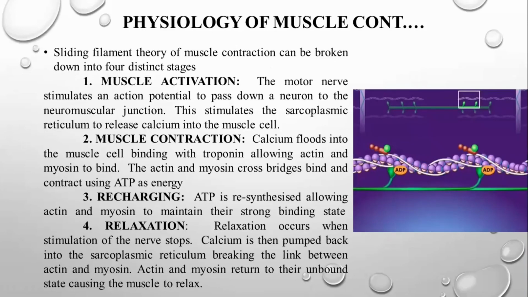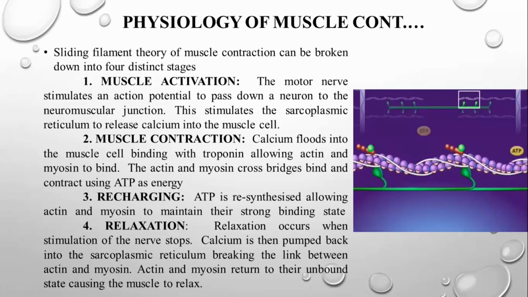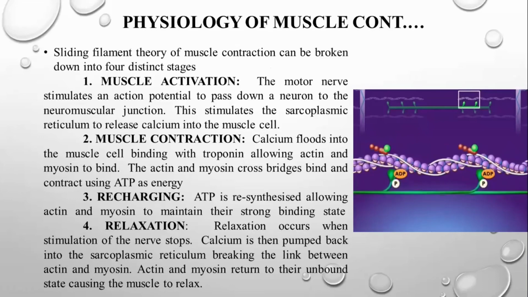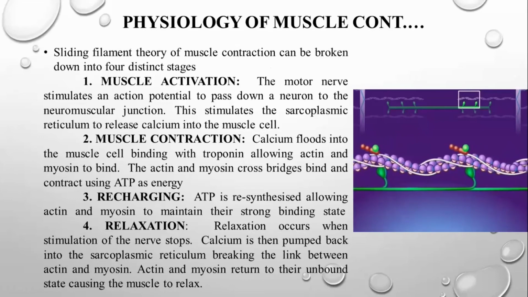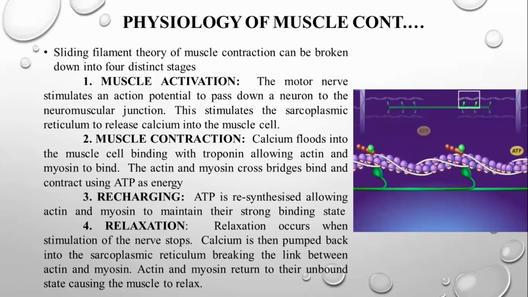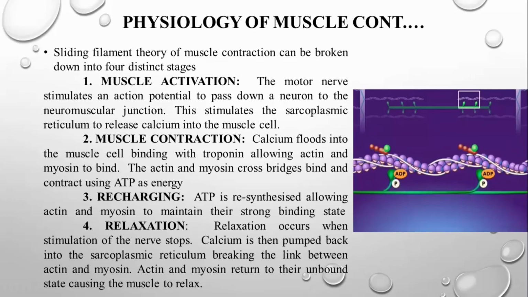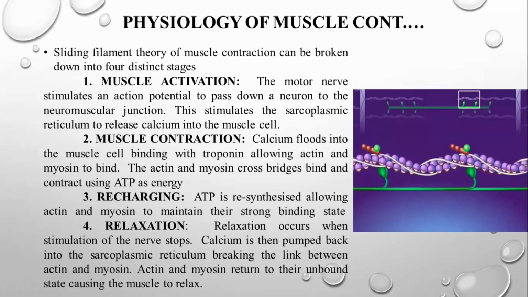And next is the sliding filament. I'm going to summarize it in a simple manner. The sliding filament theory of muscle contraction can be broken down into 4 distinct stages. First is muscle activation. Next is muscle contraction. Next, the recharging and the relaxation. So these 4 processes combined together form a muscle contraction.